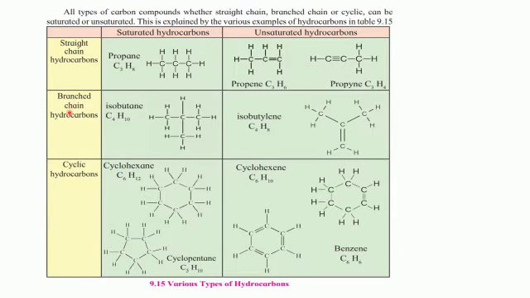Coming to the next one, branched chain hydrocarbons. Example is of isobutane, saturated hydrocarbon. C4H10 is the formula. 3 carbon will be shown in one straight line, and there is a branching which has occurred on the second carbon atom, and here is the 4th carbon you can see, and the hydrogen have been shown attached to the carbon atom so as to satisfy the tetravalency.